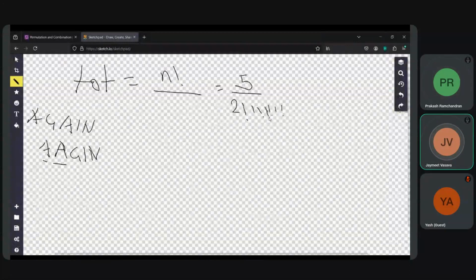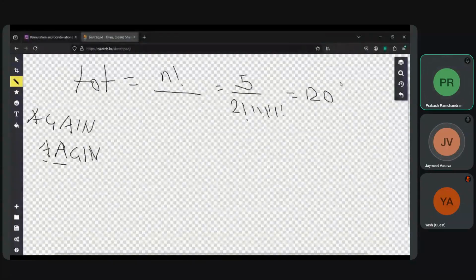Okay. What does it give? So first, the top should be 5 factorial, right? 5 into 4 into 3 into... 5 fours are 20. Yes, yeah, it's 5 factorial. So the top is 5 factorial, and then at the bottom, what should it be?